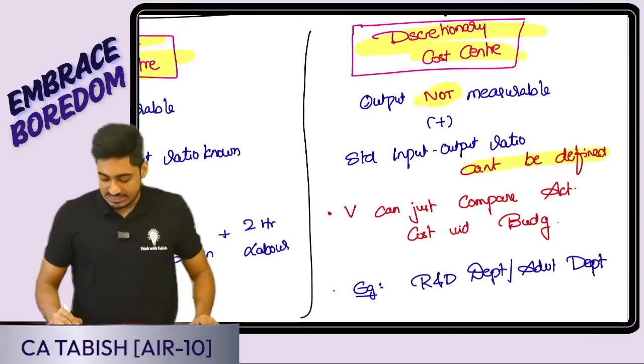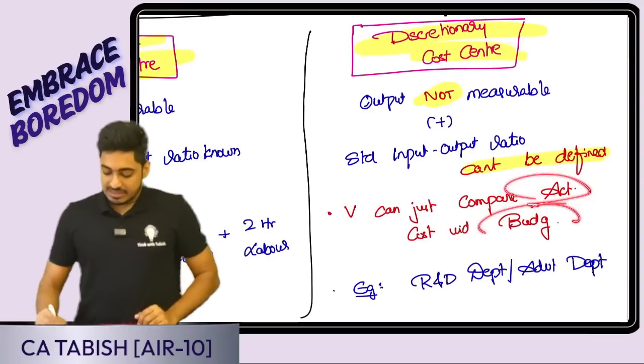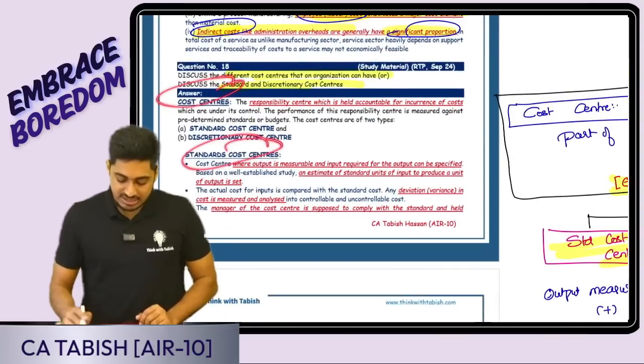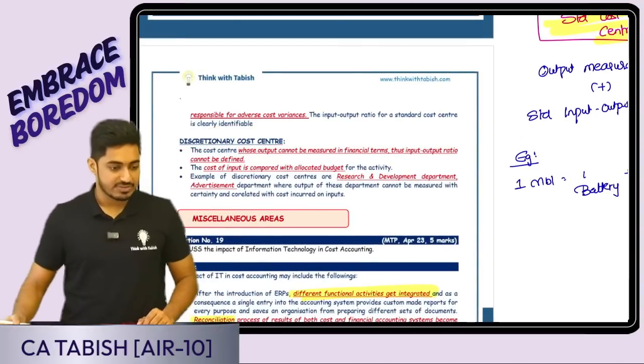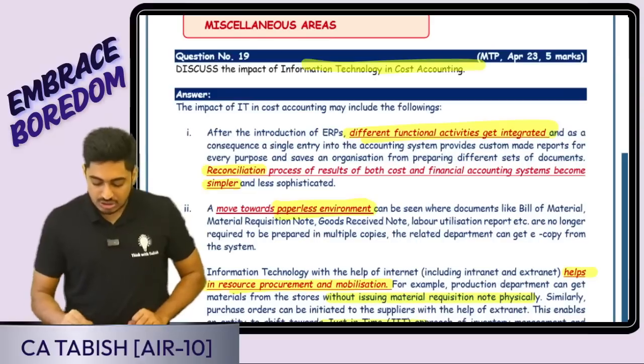Is this clear? Here the only thing we can do is set an estimated budget, and compare the actual with the budgeted cost. Is this clear, everyone? Cost center is given: standard cost center, you can read it once, discretionary cost center also you can read it once. Is this clear, everyone? The next topic is the impact of information technology on cost accounting.